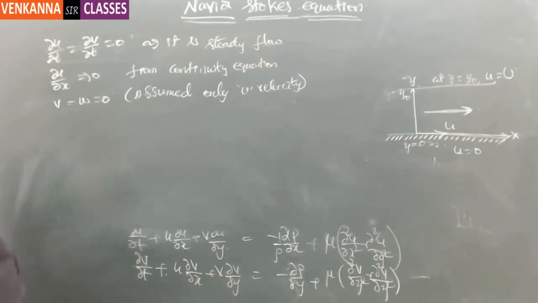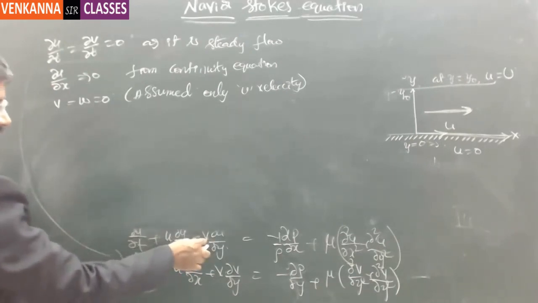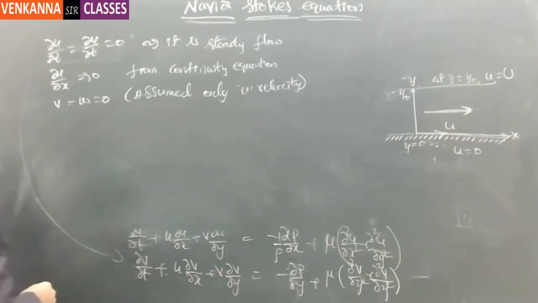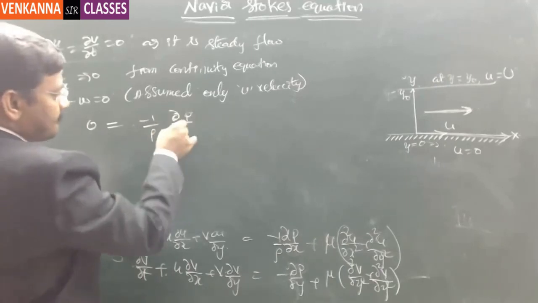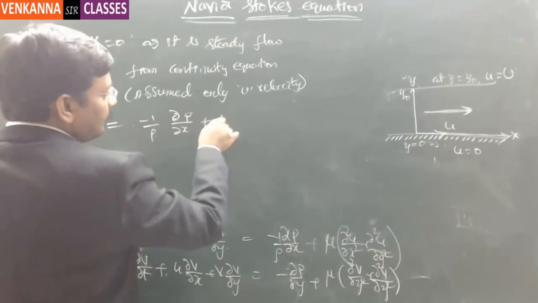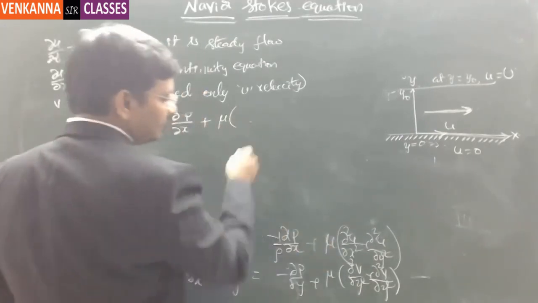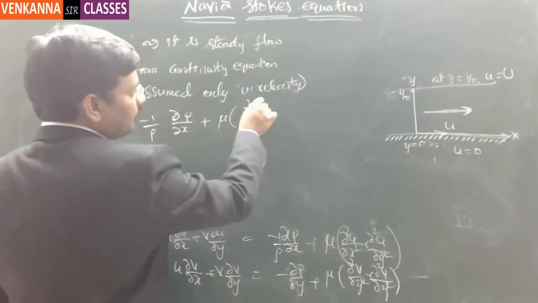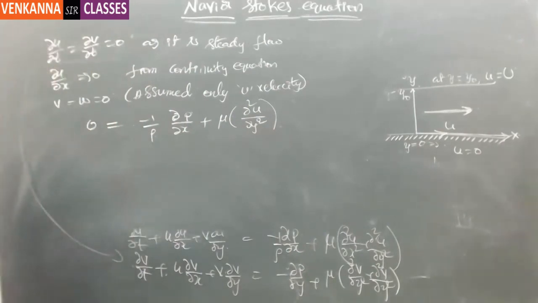Now if you replace all these conditions in this equation, this part will be 0 and this part will be 0, and v is 0, so the entire left hand side is equal to 0, and that is equal to minus 1 by rho times dou p by dou x plus mu times, since dou square u by dou x square is 0, dou square u by dou y square will be there.